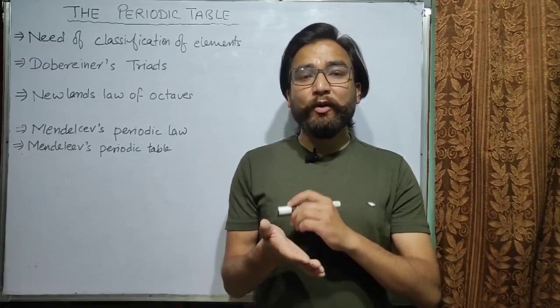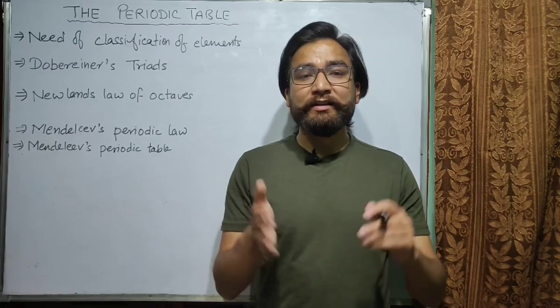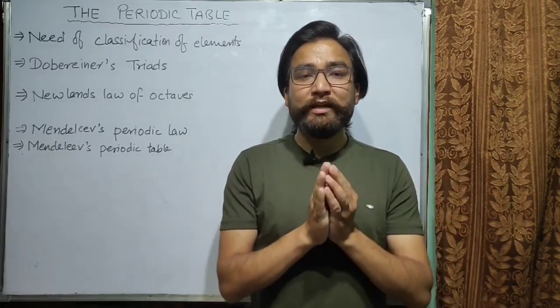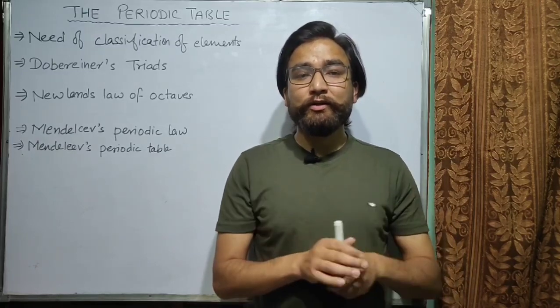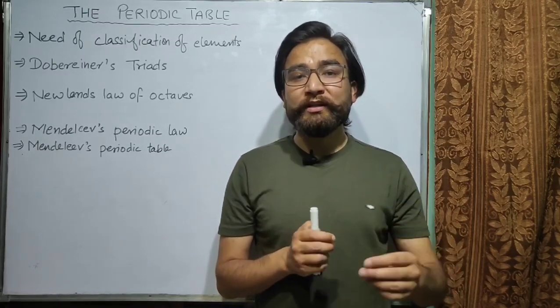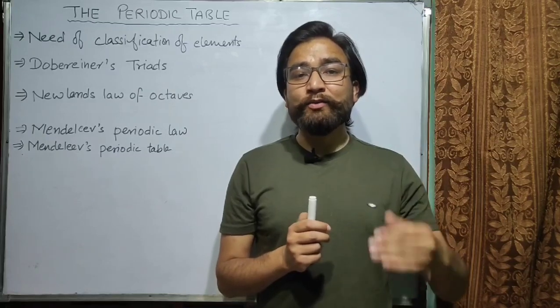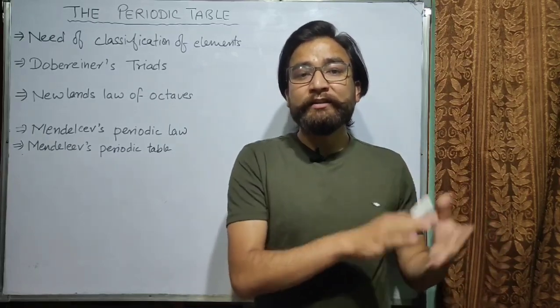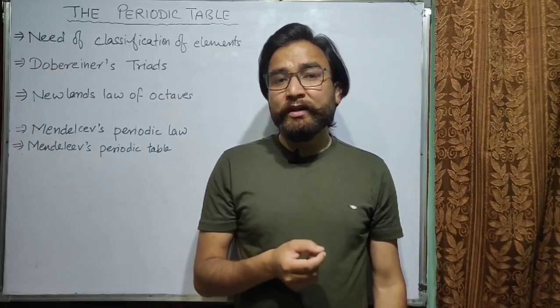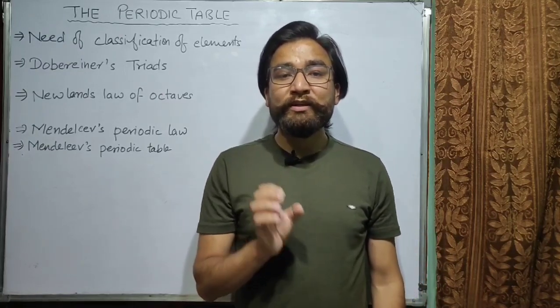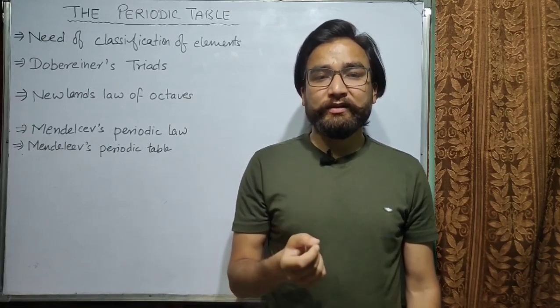If the properties of some elements are the same, we can group those elements together and study all these elements together, so that we don't have to study different elements one by one because they all have similar properties. But the question is, how would we know which elements have similar properties?